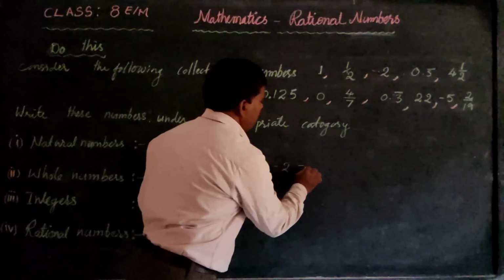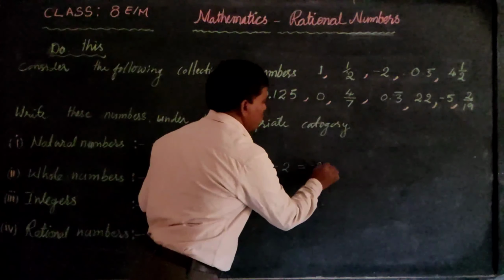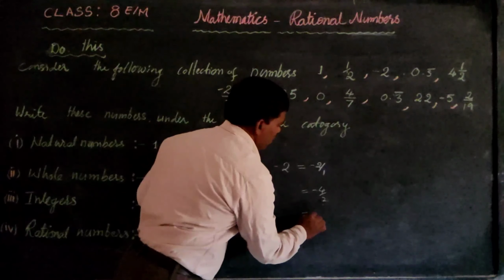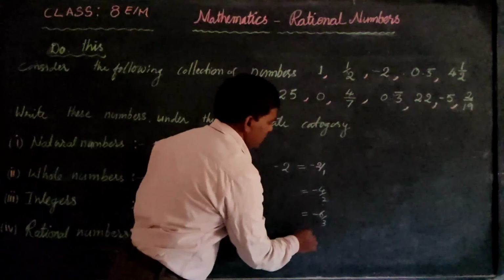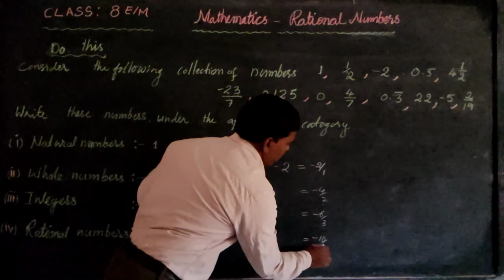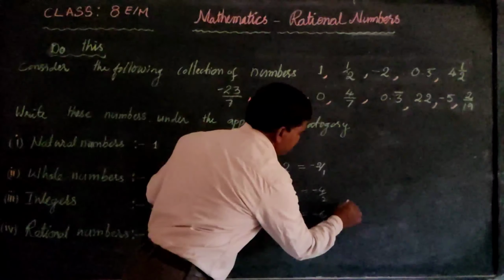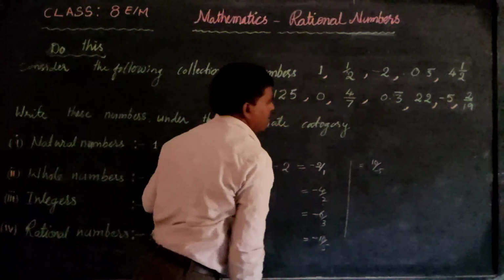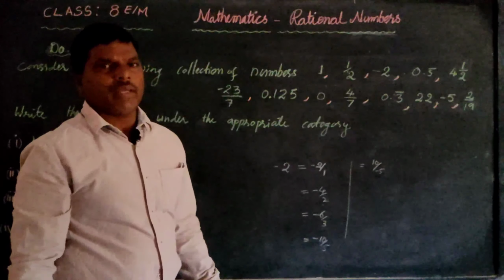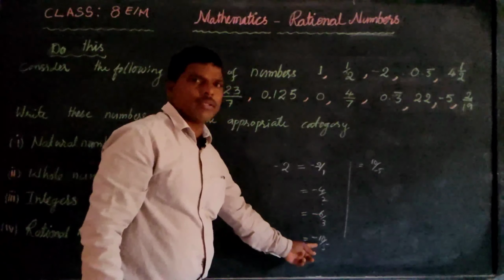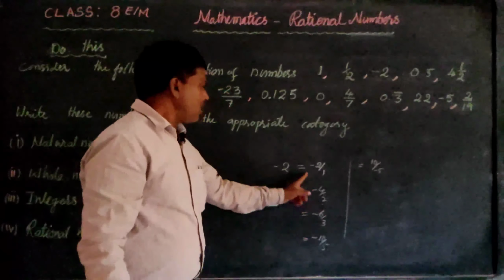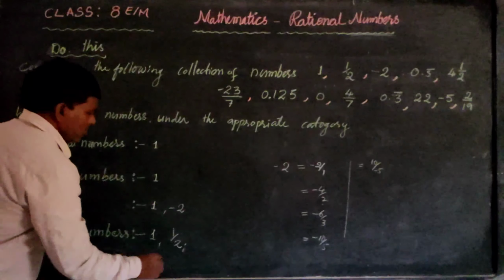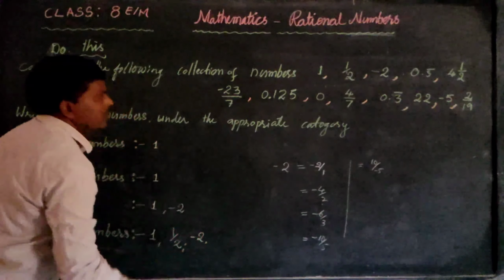Minus 2 can be written as minus 2 by 1 or minus 4 by 2 or minus 6 by 3, like that, minus 10 by 5 or 10 by minus 5. So all these are rational numbers, and all are equal to minus 2. Therefore minus 2 is also a rational number.